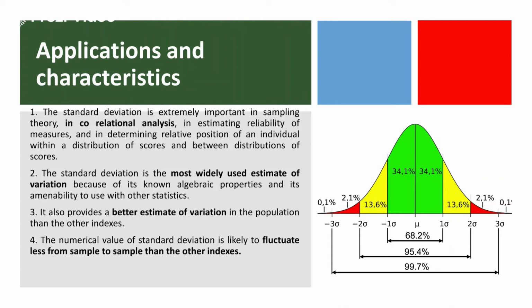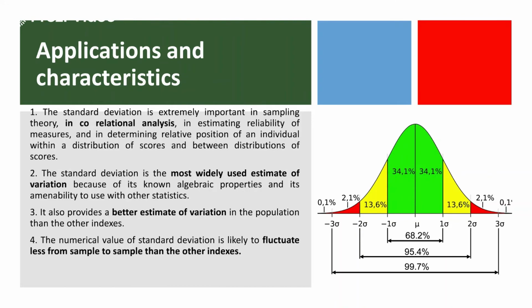The standard deviation is the most widely used estimation of variation because it is based on algebraic properties and its amenability to use with other statistics. Moreover, it also provides a better estimation of the variation because we are more concerned with the deviation from the mean here. The numerical value of the standard deviation is likely to fluctuate less from sample to sample